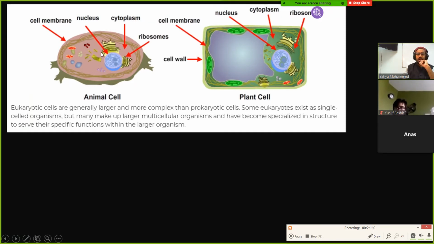Now, prokaryotic cells are usually unicellular. That means you have one cell. Usually with bacteria, you don't have a whole bunch of bacteria cells coming together and forming some kind of super bacteria. Whereas every animal is composed of lots and lots of cells put together. Animal cells and plant cells can come together and form larger structures, tissues, organs, larger creatures. But bacteria and prokaryotes don't really do that. They stay unicellular. They stay by themselves.